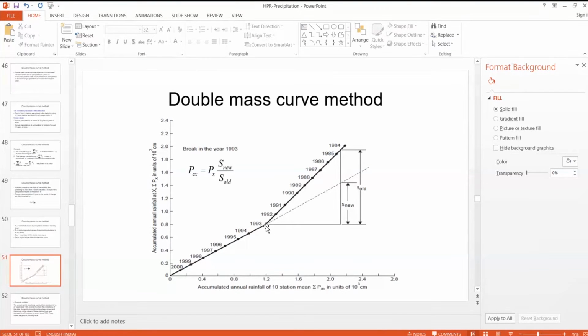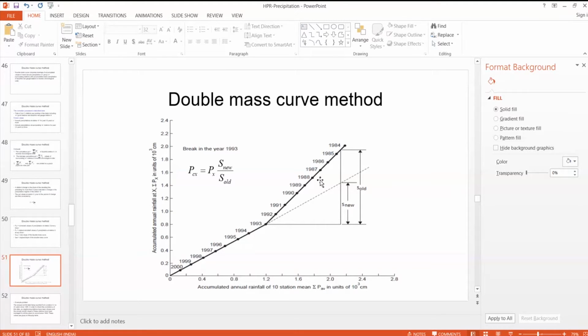Okay, so suppose the rainfall trend is changed at station X. Therefore, there is a change in slope, and we need to correct this. We need to correct this past rainfall data corresponding to this new rainfall data. So how we do it?